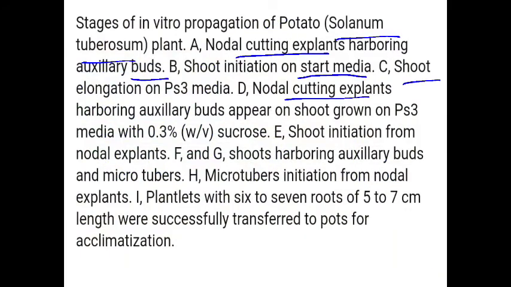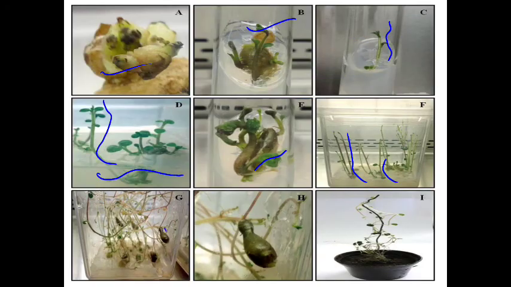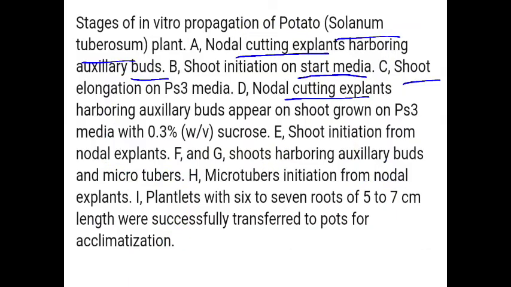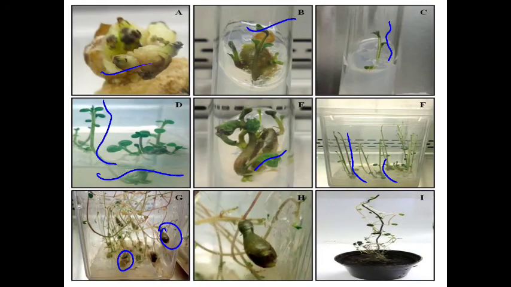के भएर गयो, now this shoot harboring axillary buds and microtubers. You can see that ट्युब्सहरु पनि small microtubers स्टार्ट हुँदैछ. Okay, and this microtubers initiation from nodal explant. यो microtubers चाहिँ कहाँबाट आयो, nodal explant बाट आउनु थाल्यो.